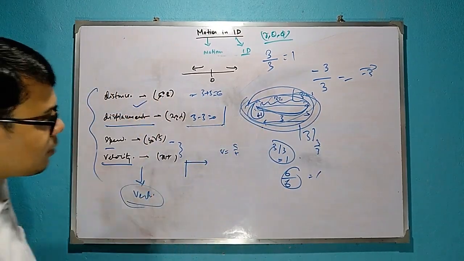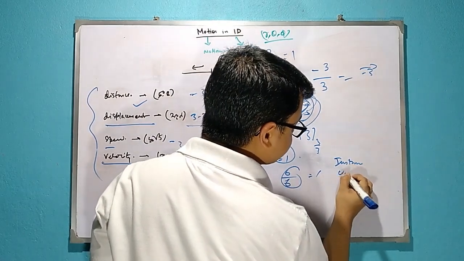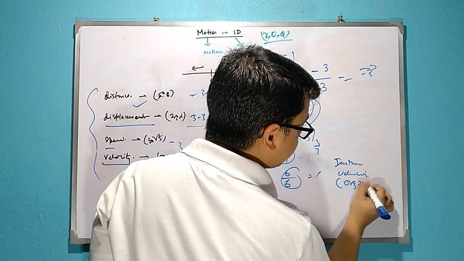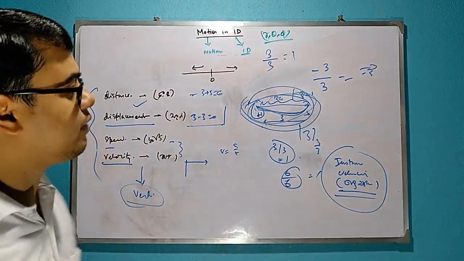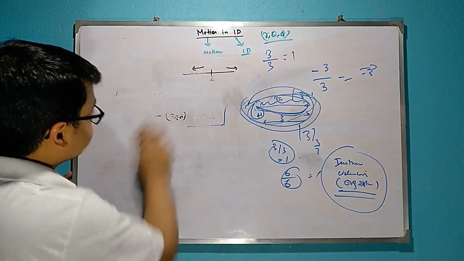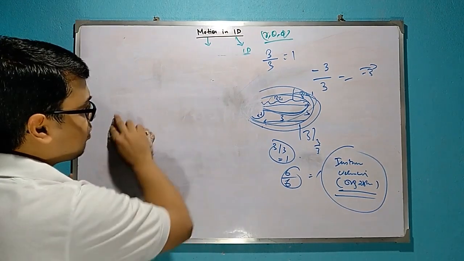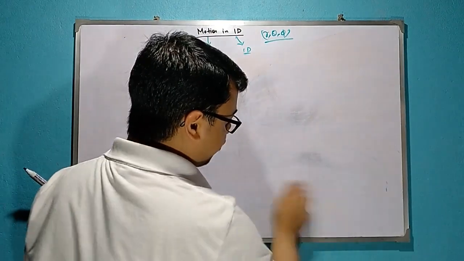And there is one more concept, that is instantaneous velocity, or tatkhanik. So what is this? It will require the knowledge of calculus. Okay. Now, to understand the calculus, these things are very basic. I think you have learned it at class 11 level, so it will be no problem.